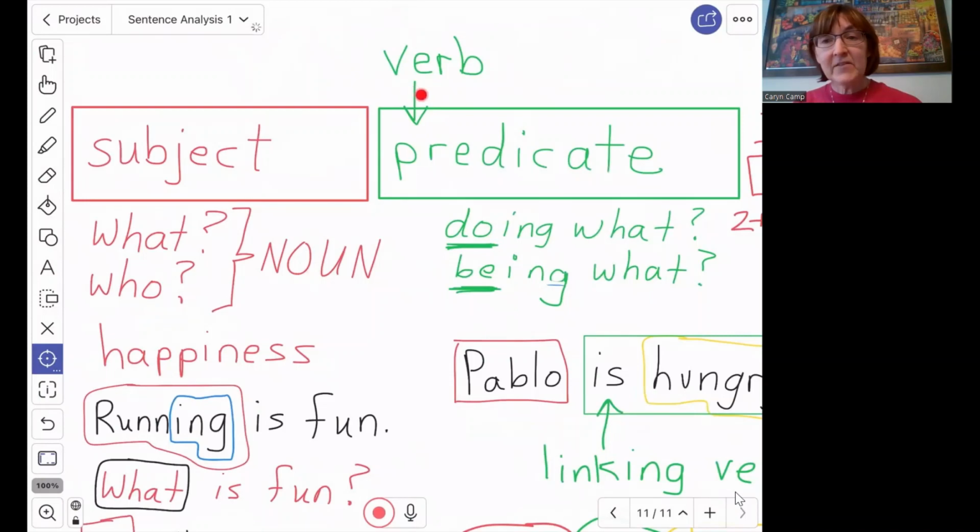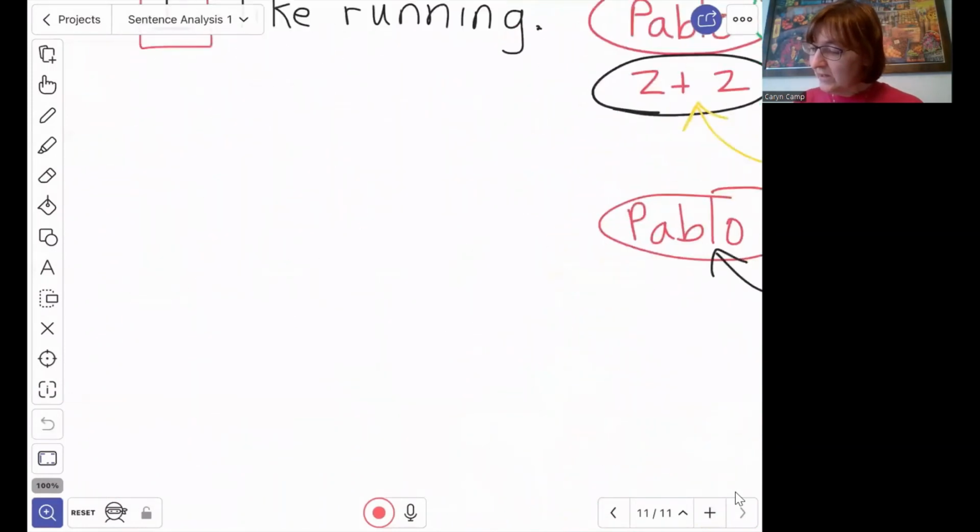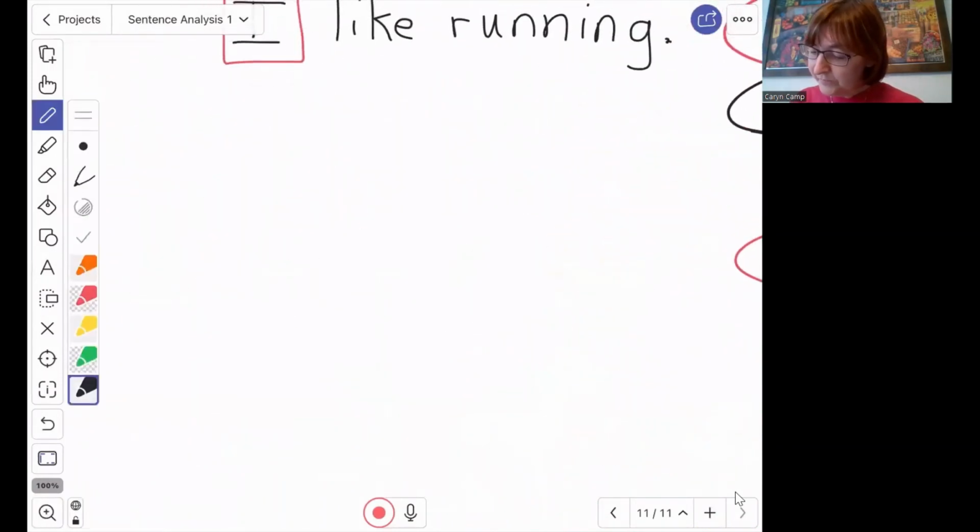It has to have a verb in it. It does not need to have anything else unless it's the kind of verb that doesn't make sense unless you put a noun after it. Okay, wait a minute. I thought a noun went in the subject. How can we have a noun over here? Well, let's talk about that. Let's go back and look at a new sentence.